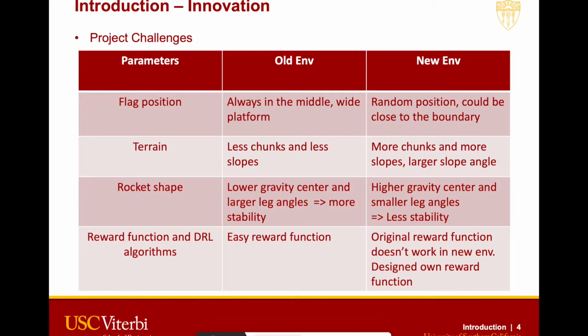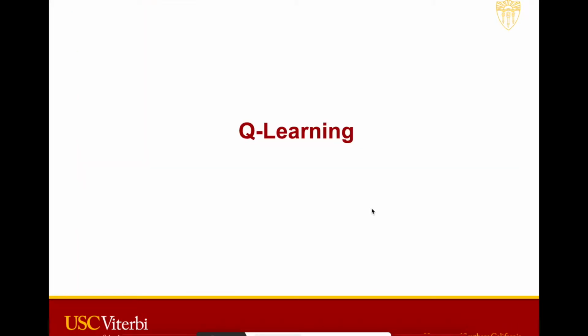The rocket ship also makes it more difficult because it has a high center of gravity and small leg angles, which makes it less stable. All the things we have done try to make the task different and more difficult, so that we have to improve our algorithms and dive into reinforcement learning more. That's our goal. The algorithm we implemented on the new environment was the DQN.